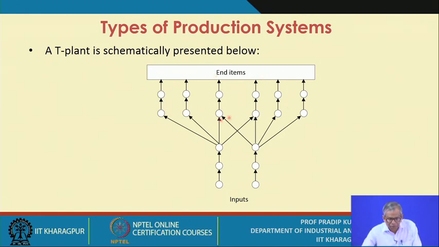This part is more or less the same for both the inputs. You follow the same process, that means the number of stages and the number of processes almost remain the same. So this is the vertical one, and then you go for diverging, and that's why it is referred to as the T structure. That's why this plant is referred to as the T plant.